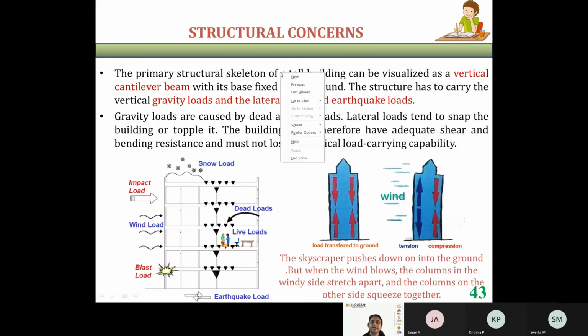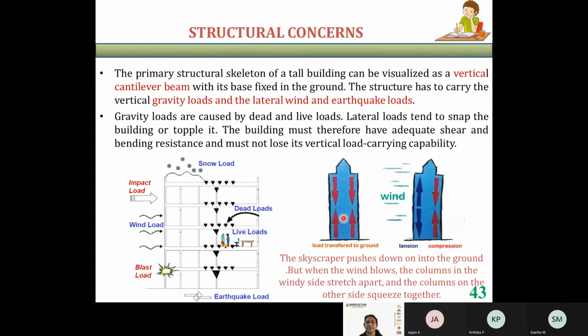Now, what are the structural concerns? Why do we have to decide which structural system has to be adopted? What are the structural concerns in choosing a structural system? The primary structural skeleton of a tall building can be visualized as a vertical cantilever beam with its base fixed in the ground. Any tall structure, if you take, can be analogous to a cantilever, with a fixity at the base and free at the top.